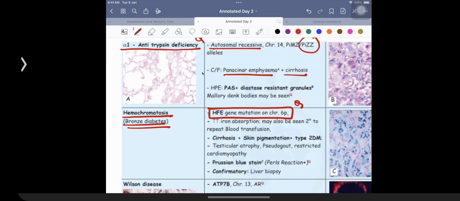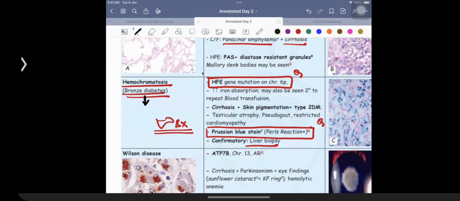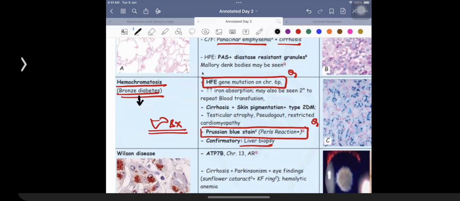How would you see the presence of extra iron? By the presence of hemosiderin, and hemosiderin is going to be detected with the help of Prussian blue or Perls' reaction. So confirmatory test over here is going to be liver biopsy. Liver biopsy. That's what is to be remembered over here. What's the best treatment for a patient who's going to be having hemochromatosis? You're going to be doing regular interval phlebotomy. Otherwise, you can be giving iron chelators. So this is an important question.